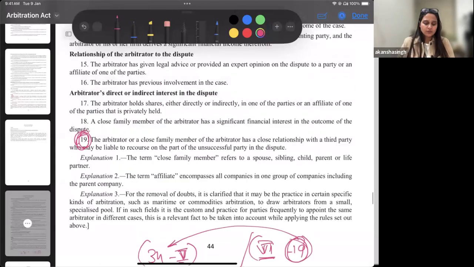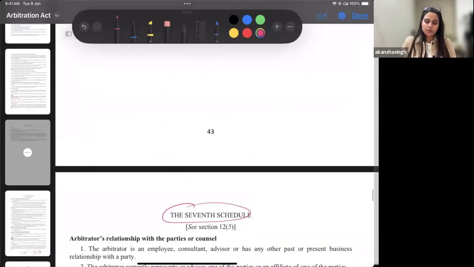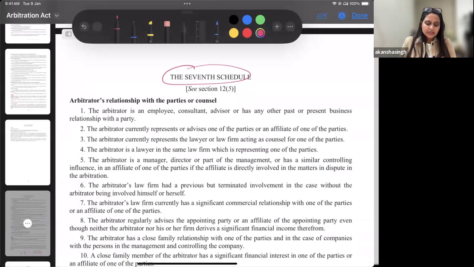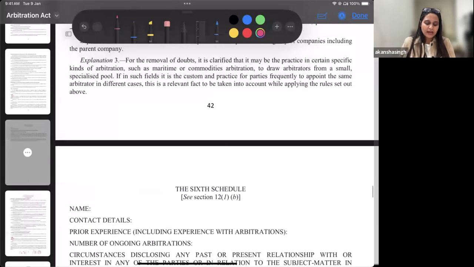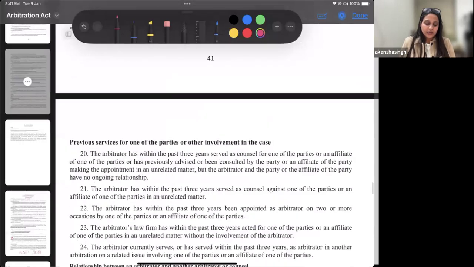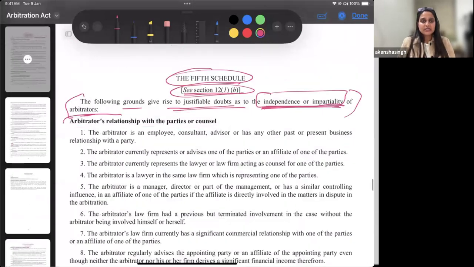Let's try to find out how. We will pick any ground and accordingly cross check. An arbitrator's relationship with parties in counsel. Let's go to the fifth schedule and try to find out arbitrator's relationship with parties in counsel.